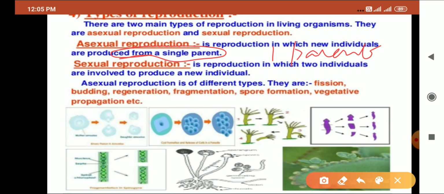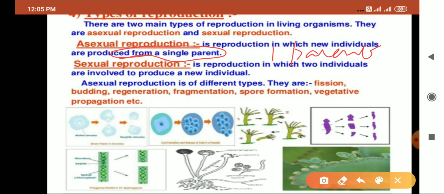In asexual reproduction, gametes may or may not be produced, but in sexual reproduction, gametes are always produced. Variations may take place in sexual, and in asexual, there are very few chances of variations.